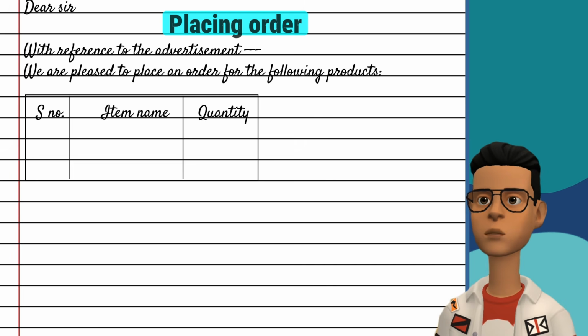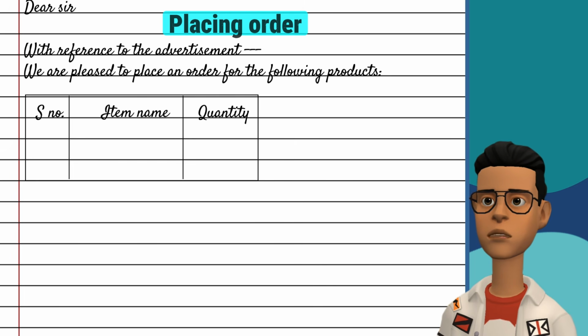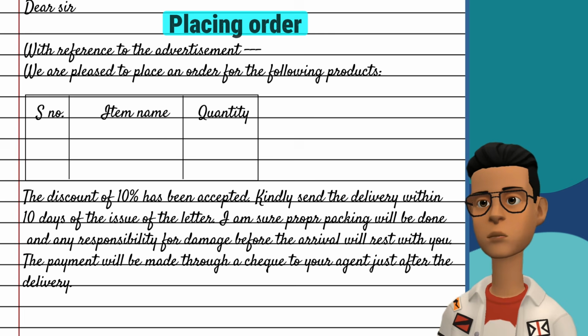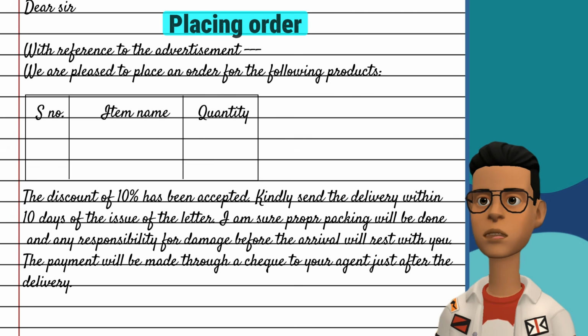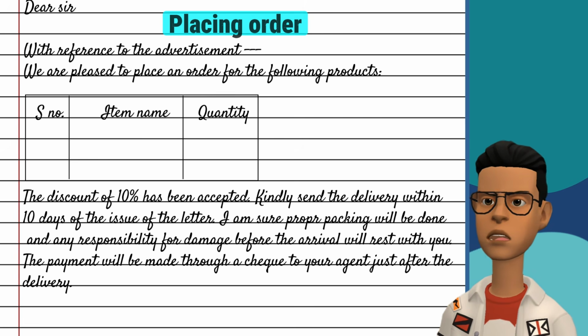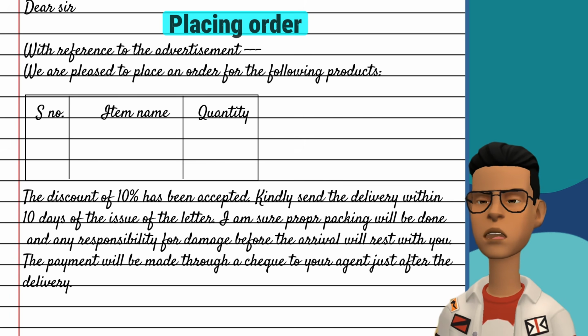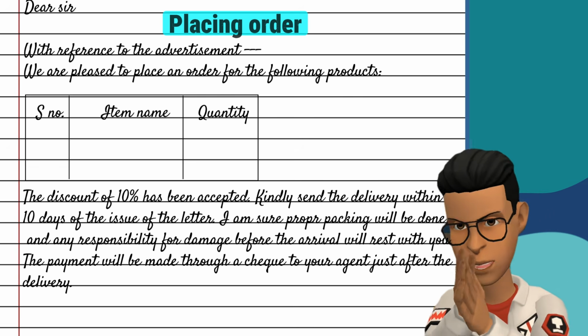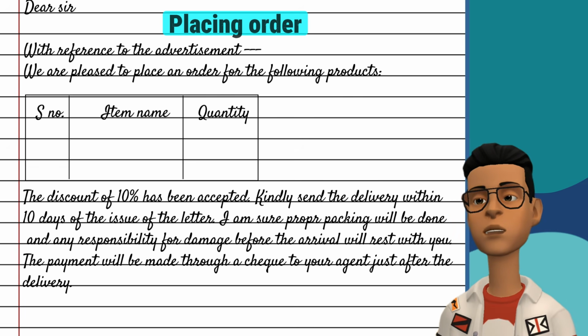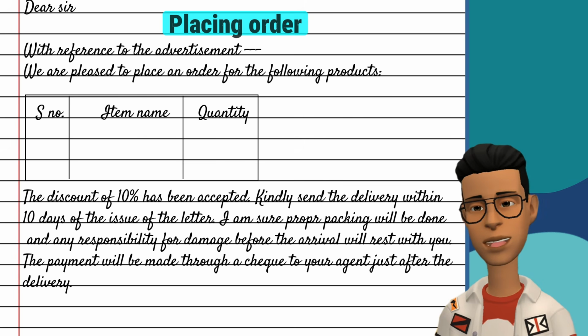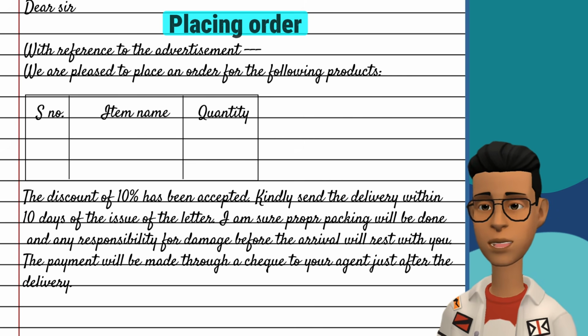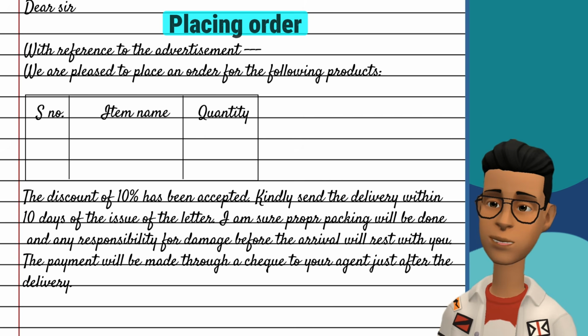After the table, write other details, like, if there's a discount, you can write, the discount of blah blah has been accepted. And other things, like, kindly send the delivery within 10 days of the issue of the letter. I am sure proper packing will be done and any responsibility for the damage before reaching will rest with you. The payment will be made through a check to your agent just after the delivery. You can change these lines according to the things being ordered, and if there are other details present in the question, don't forget to add them.